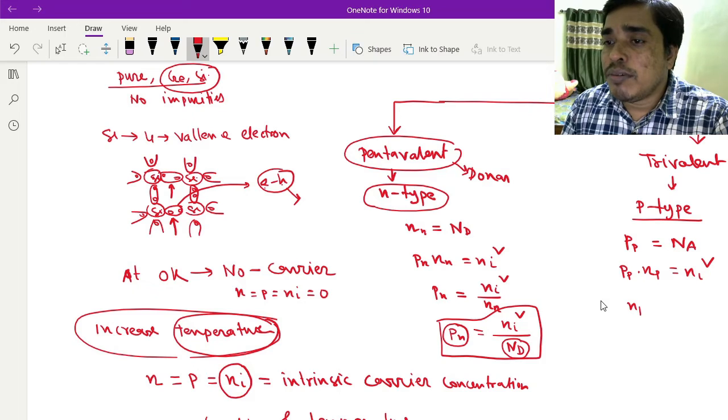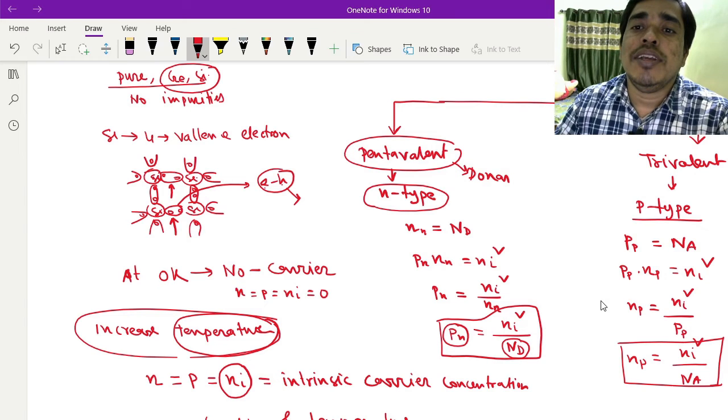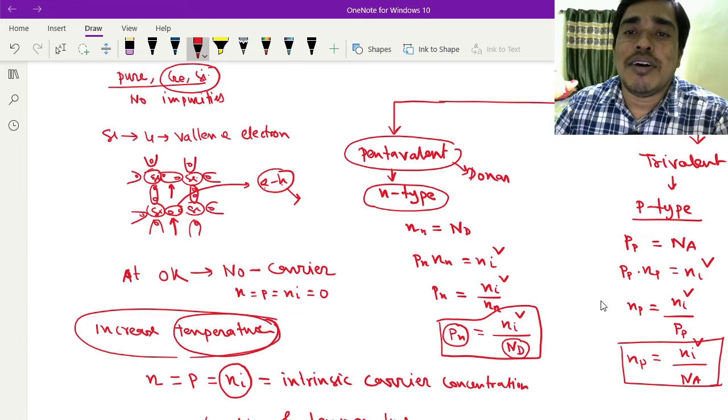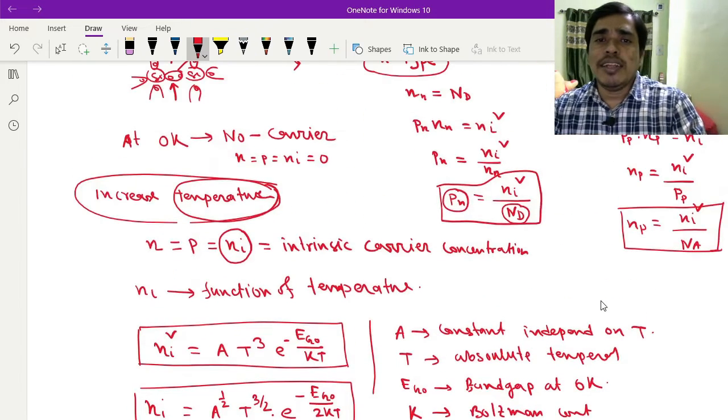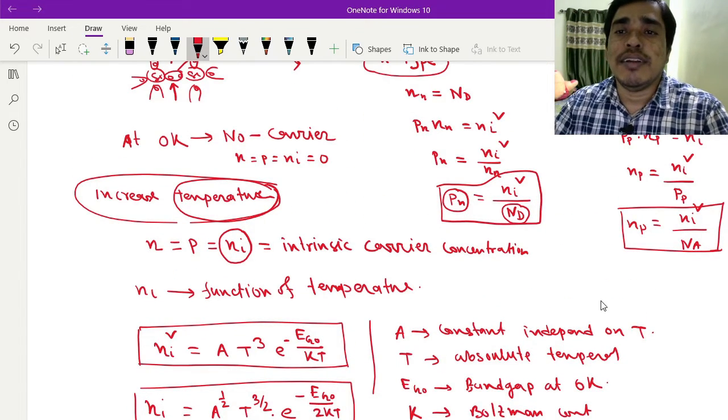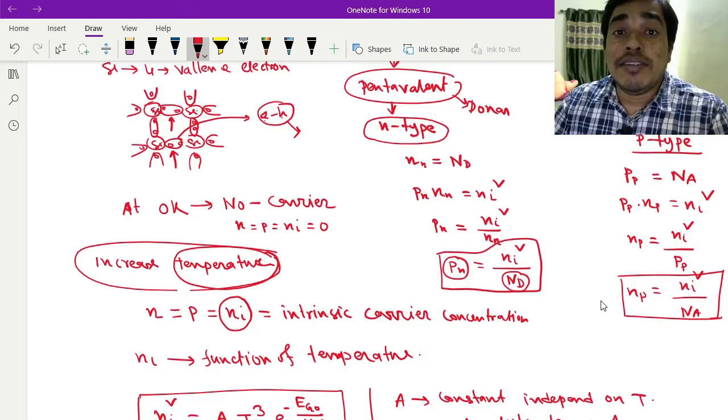So n of p can be written as Ni square divided by p of p, where p of p is the acceptor atom concentration. Through this formula we can find the carrier concentration of intrinsic and extrinsic semiconductors.